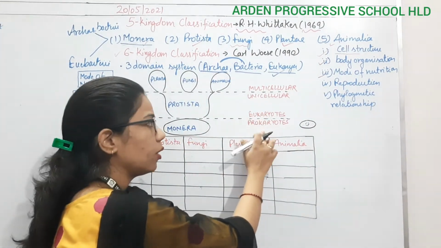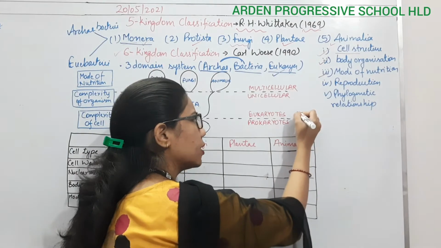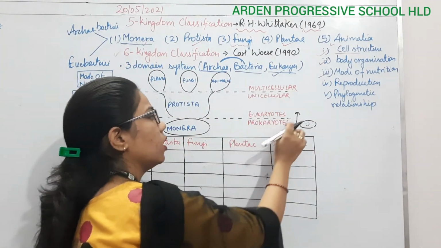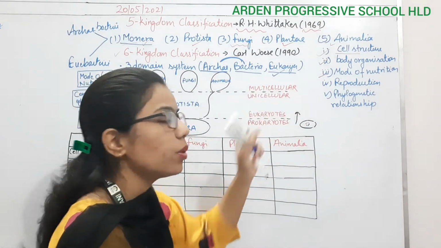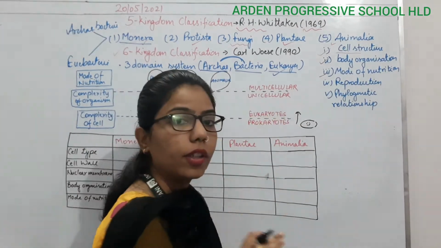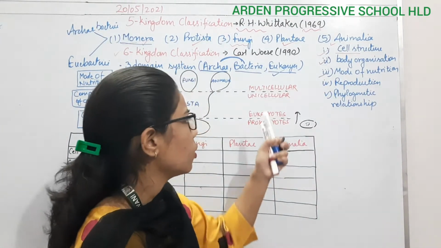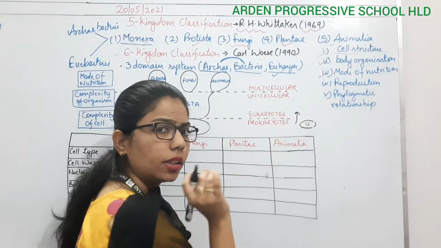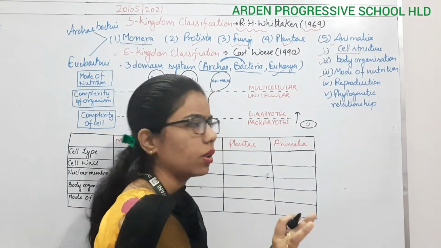If there is initial advancement, what is going to happen? This prokaryote will transform into the eukaryotes. And what are the eukaryotes? Eukaryotes have a true nucleus. So what is happening from here? It is moving ahead and forming cells which have a true nucleus, right?